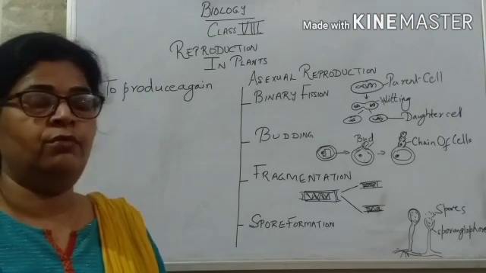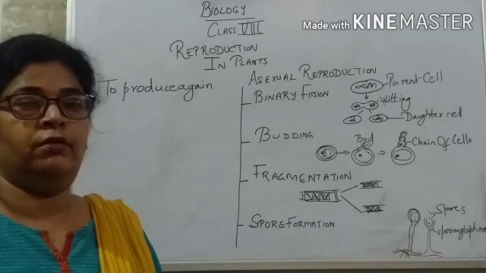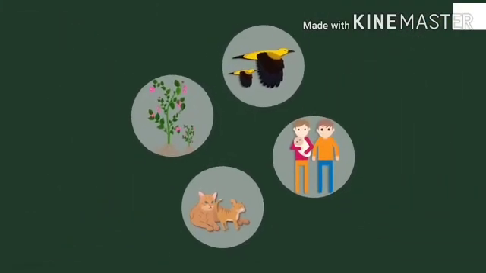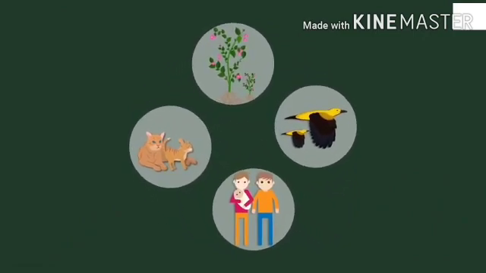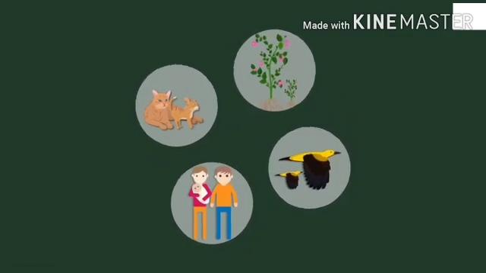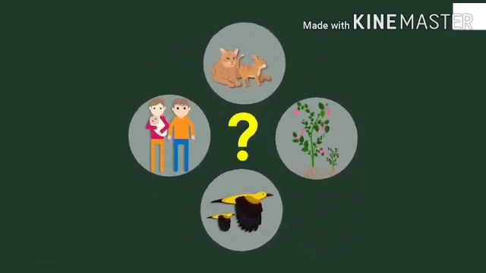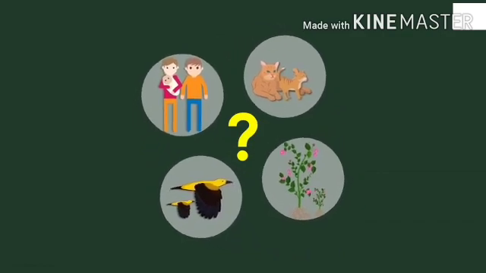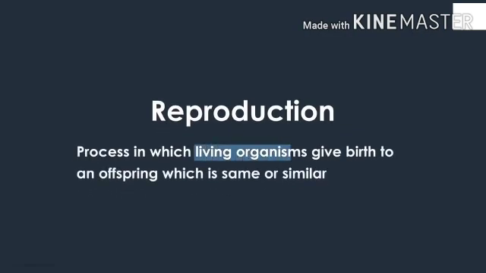A video will make you understand clearly. Living organisms are capable of giving birth to young ones which are either exactly the same or somewhat similar to them. Can you tell me what this process of giving birth to an offspring is known as? The process is called reproduction. In simple terms, it's defined as the process in which living organisms give birth to an offspring which is the same or similar to them.